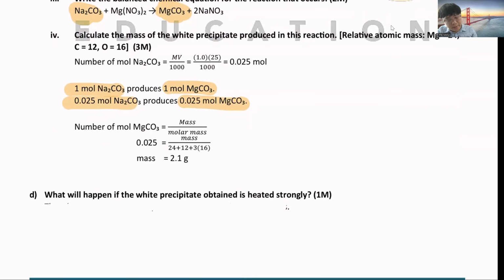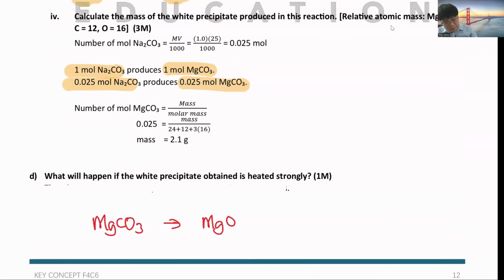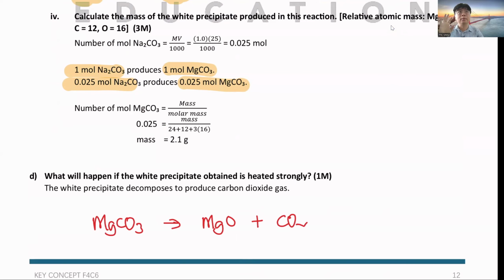So what happens if we heat them strongly? If we heat the magnesium carbonate strongly, it always comes out as metal oxide. For structure and essay, not objective. Then CO3 will come out as CO2. It's quite surprising to see question 11 in chapter 6, because chapter 6 is very tough and normally doesn't come out in the last essay. The good news is roughly you know what question is coming out there, so we start to discuss that.